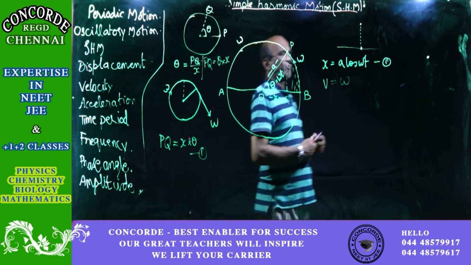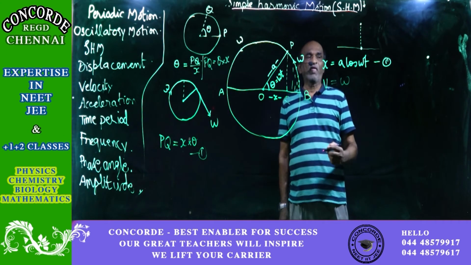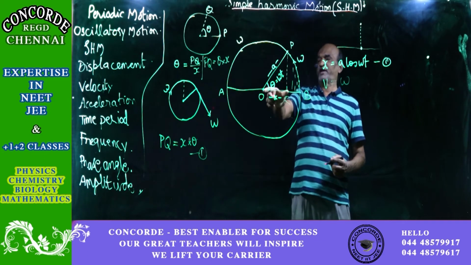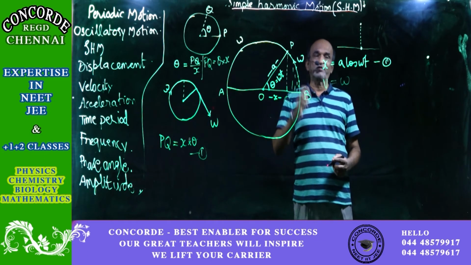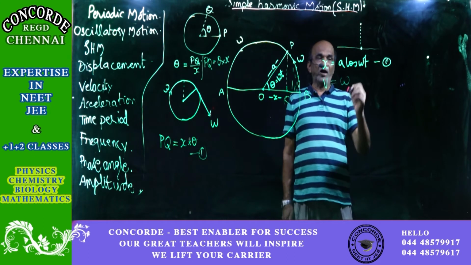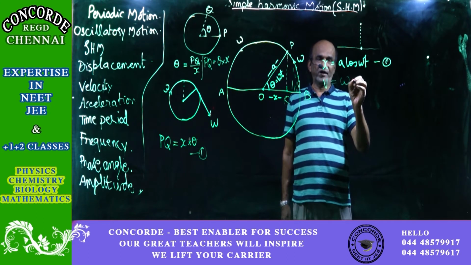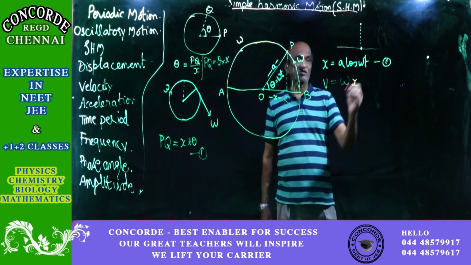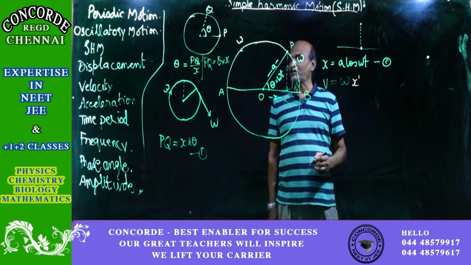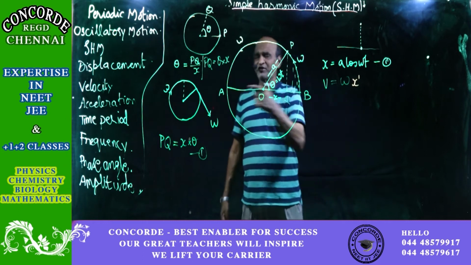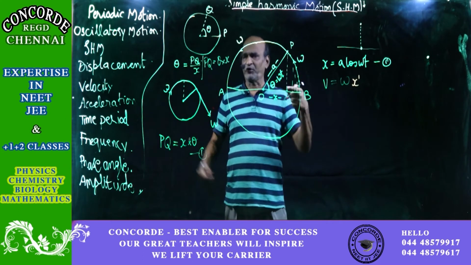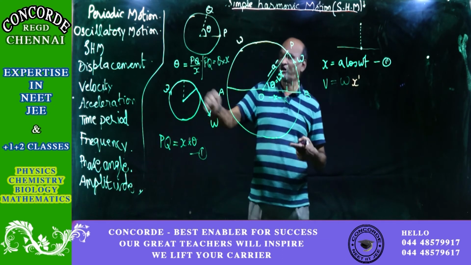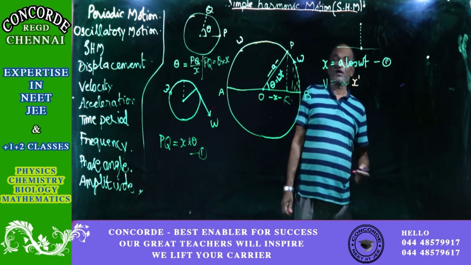Yes, multiply the radius. Now the radius is a part of the radius only we should take, which is the displacement for simple harmonic motion, and so that will be equal to x. But there is a difference. I will call it as x dash. You know what is the difference? Whatever be the direction for simple harmonic motion, perpendicular to that is the direction of the velocity, perpendicular to the direction of simple harmonic motion.